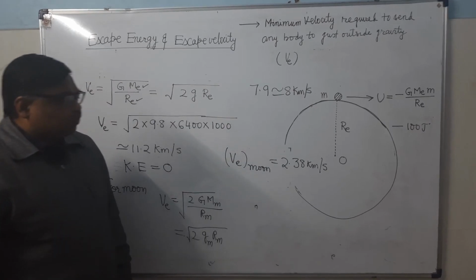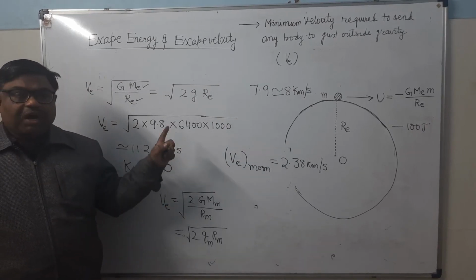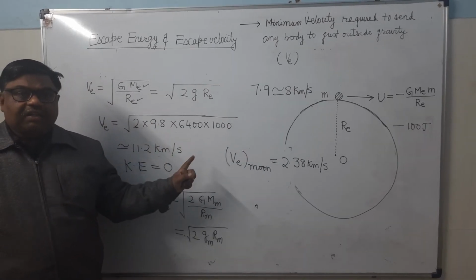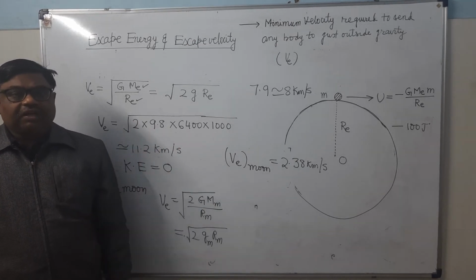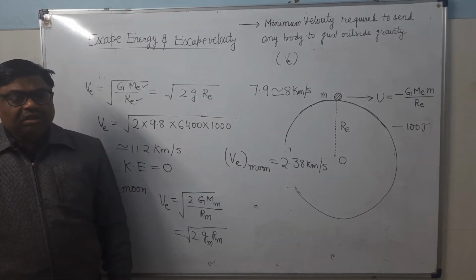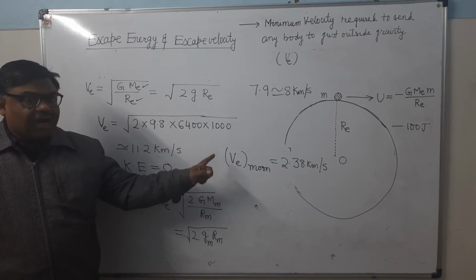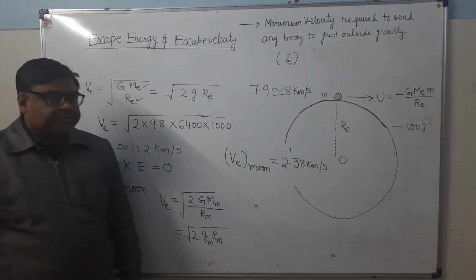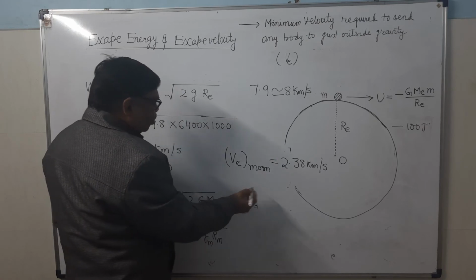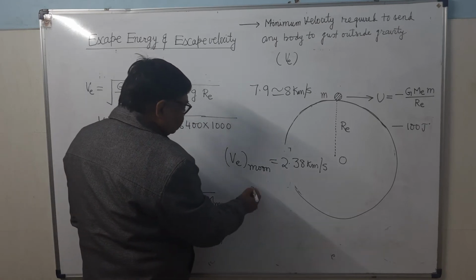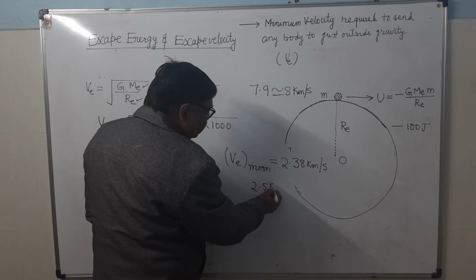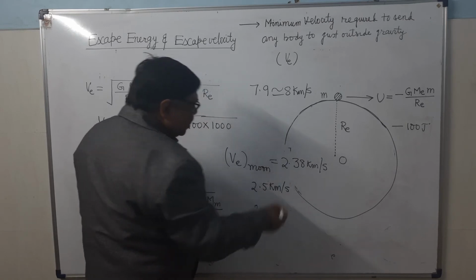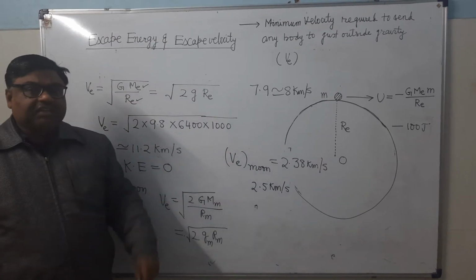And this escape velocity is very, very small. It is smaller than the RMS velocity of the gaseous molecules. What is the RMS velocity of gaseous molecules at STP? It is nearly 2.5 kilometer per second. And the escape velocity is less than that.